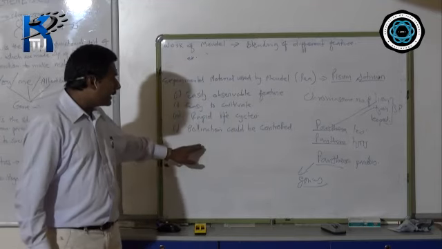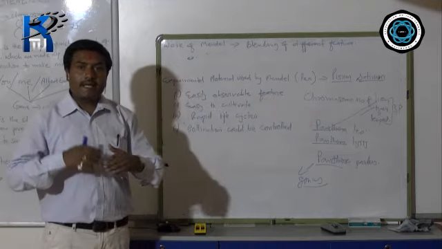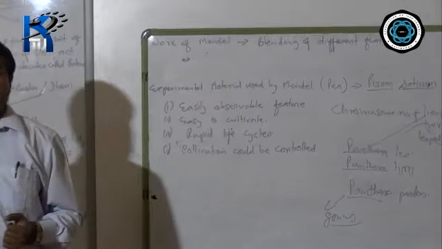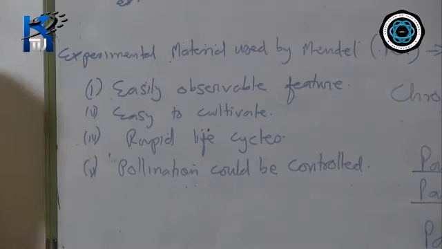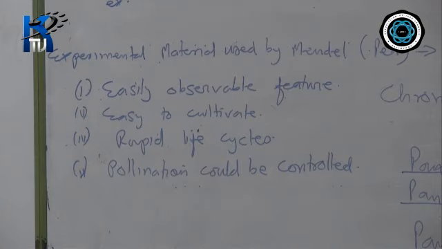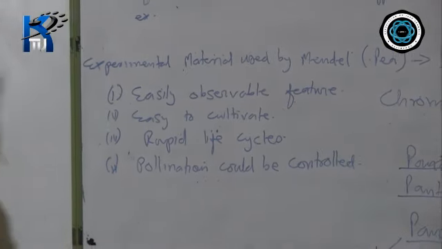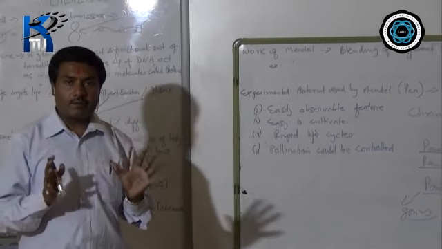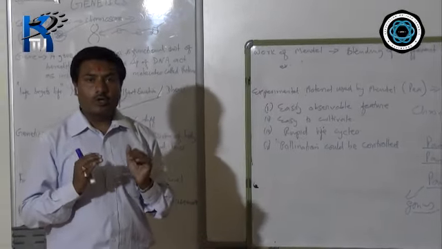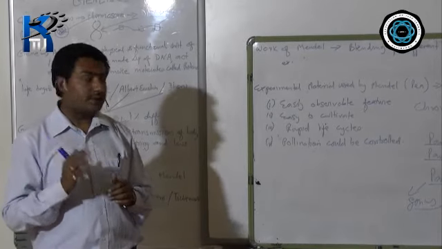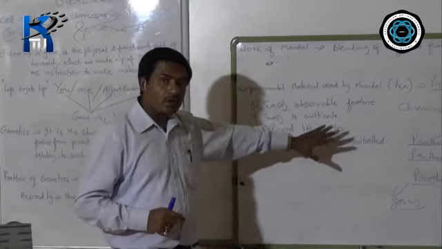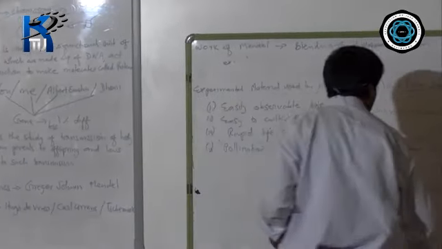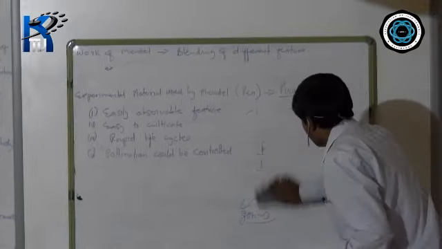Another one, pollination could be controlled. So when I say pollination could be controlled, what is pollination? Pollination, you have to understand, is the transfer of pollen grain from the anther to the stigma. Either it is done naturally or it is done artificially. Anywhere it is done, it is easy to pollinate. That means pollination could be controlled. What does it mean? Let's try to see here. I will just show by diagram.